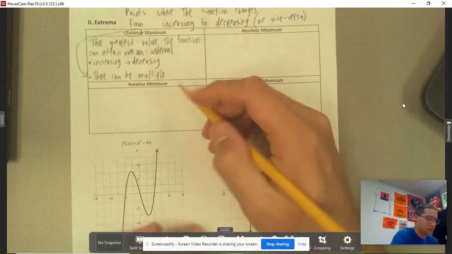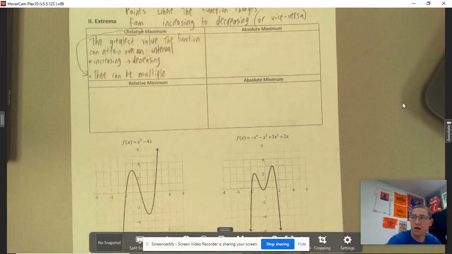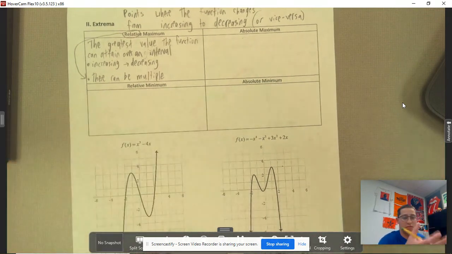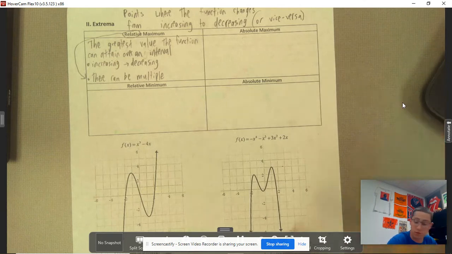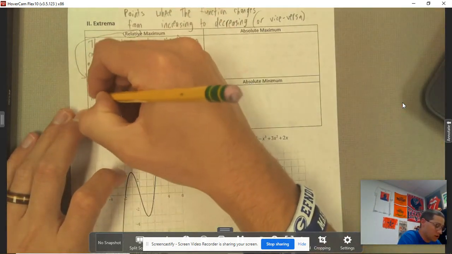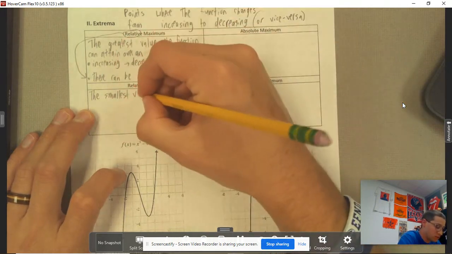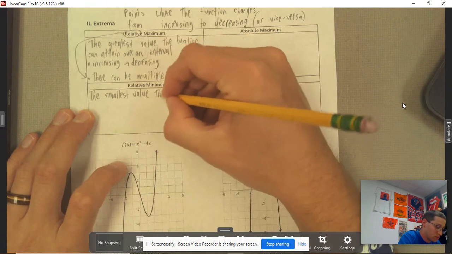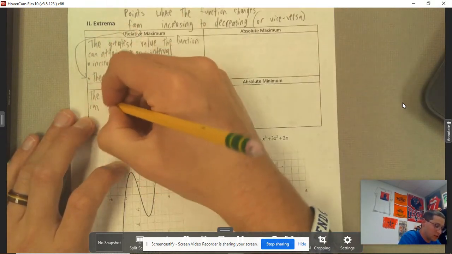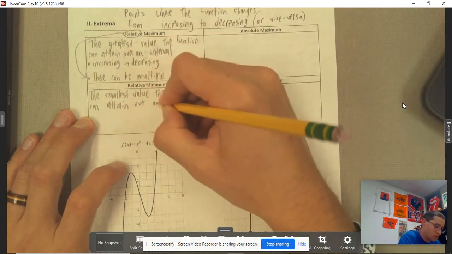And then similarly, you could have a valley, right? Like relative valleys. So that's what you would be referring to with minimums. Very similar, right? This time we're just talking about the smallest value the function can attain over an interval.